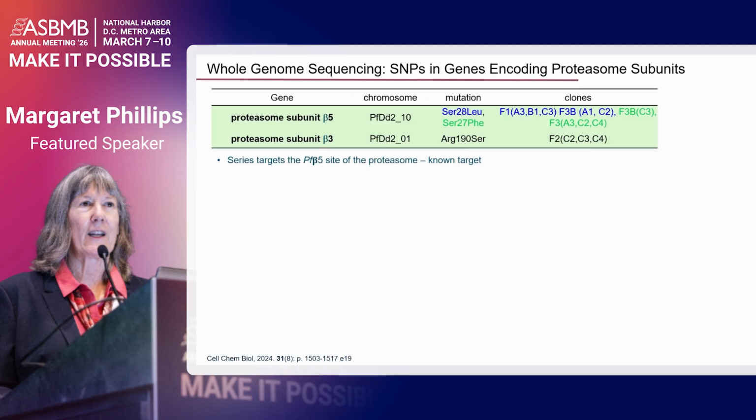So it seemed pretty clear from these data that this series is targeting the beta-5 site of the proteasome, which is a known drug target in cancer and also in a number of other infectious diseases. So here we haven't identified new target space, but we've identified a novel chemical series targeting the Plasmodium enzyme.